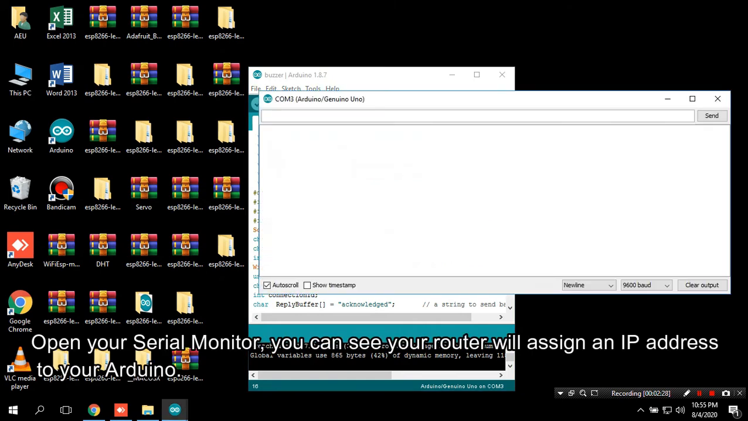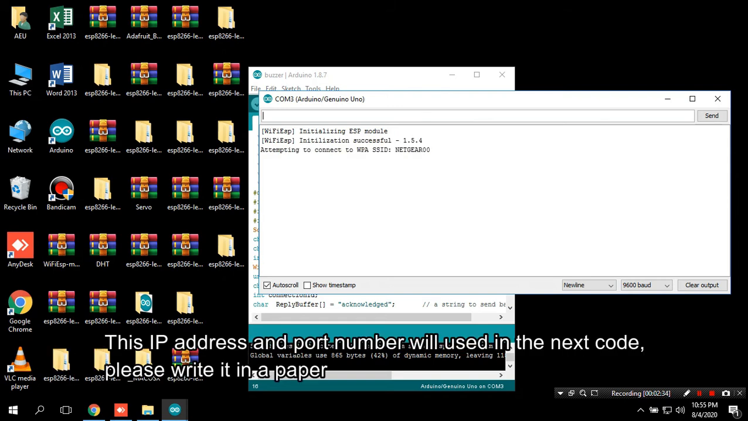Open your serial monitor. You can see your router will assign an IP address to your Arduino. This IP address and port number will be used in the next code. Please write it on a paper.